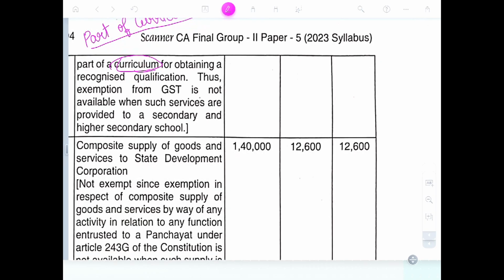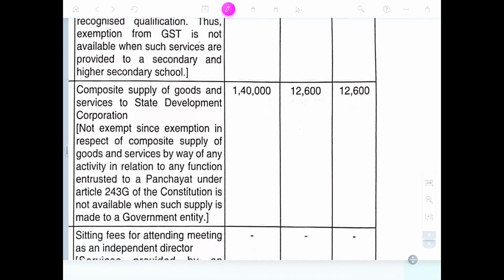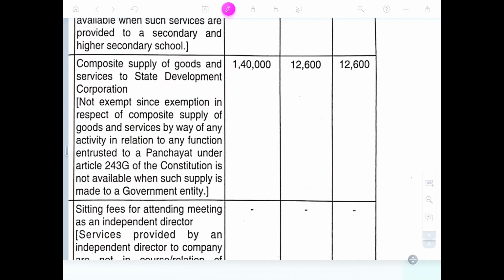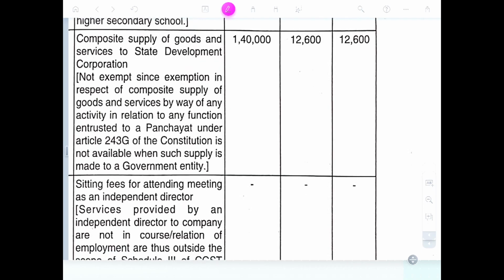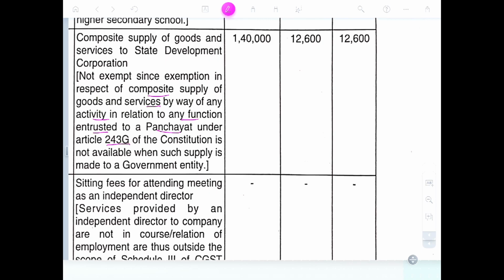for obtaining a recognized qualification. Thus, the exemption from GST is not available to service provided by secondary and higher secondary school. Composite supply of goods to several state governments is not exempt, it is taxable. Correct. Such supplies are not exempt, since exemption is in respect of composite supply of goods and services by way of activities undertaken for any function entrusted to the Panchayat under Article 243G of the Constitution is not available.